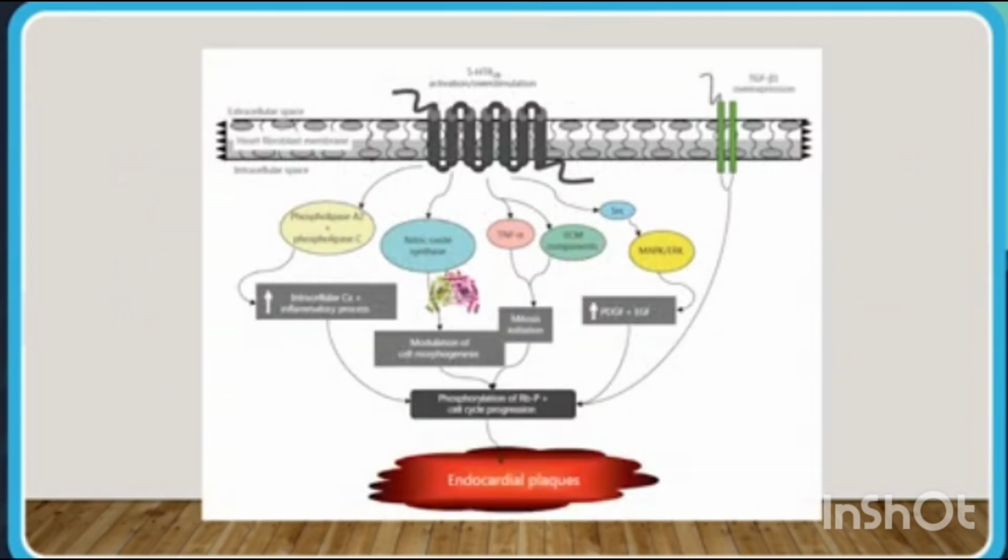We can see in the picture 5-hydroxytryptamine acting on 5-HT2B receptors, which ultimately leads to increased intracellular calcium levels, inflammatory process, mitosis, infiltration, and increased levels of platelet-derived growth factors, which ultimately lead to endocardial plaques.